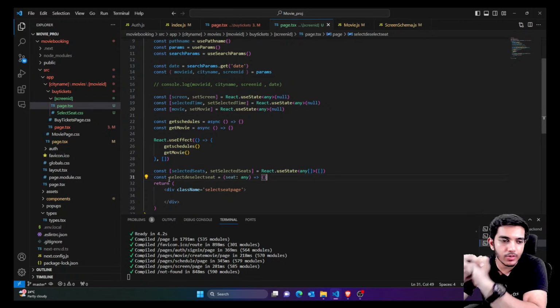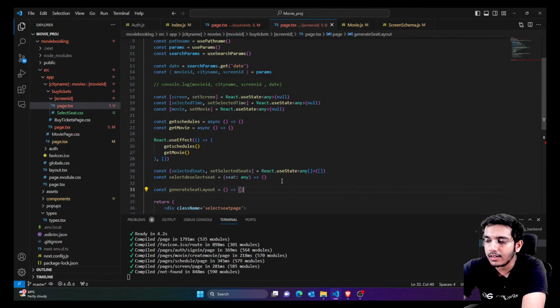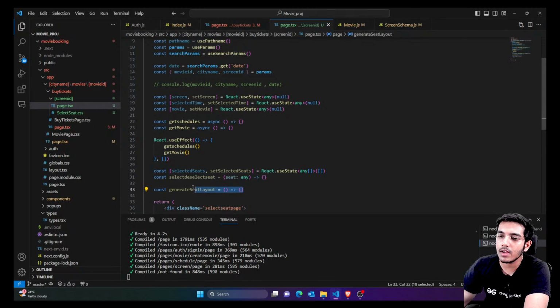This function we already created, with just some modifications. We also created a component here, and we're going to pass a value inside this. That means this would be our seat layout. Whatever seat layout comes from the backend, we're going to show it here.